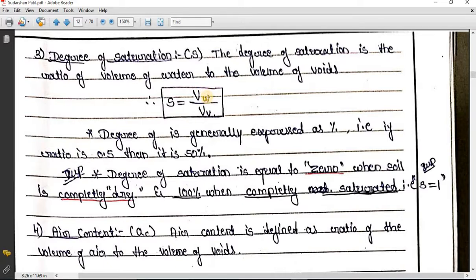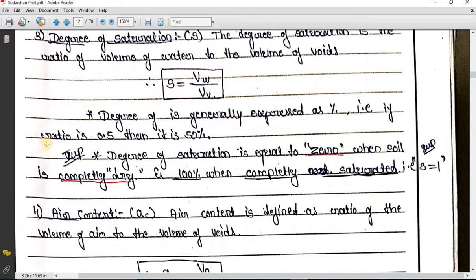Volume of water will be equal to 0 when soil is completely dry. That's why S will be equal to 0 in that case. But if volume of water is equal to volume of voids, that means all the voids will be completely filled by water. In that case, S will be equal to 1. So that's the note. By marking it as important, I have given.